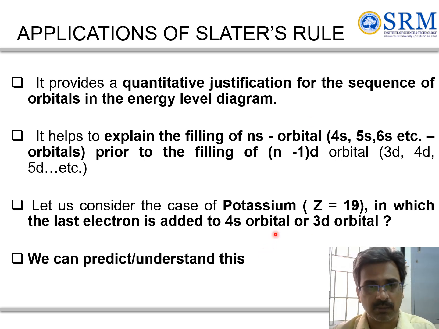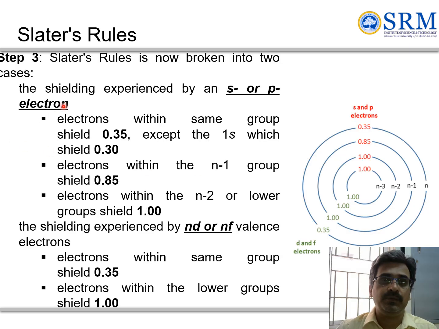Let us see by applying Slater's rules. For s or p electrons, the same group is 0.35 except for 1s, n-1 is 0.85, and n-2 and so on is 1. In the case of d, the same group is 0.35 and the rest is 1.